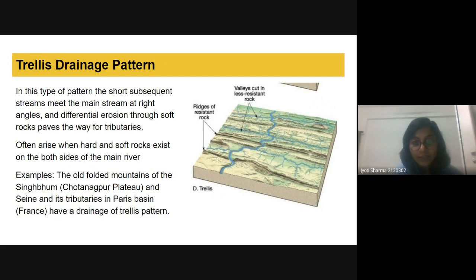Okay, so here we can see the streams meet at right angles. This often arises when hard and soft rock exist on both sides of the main river. Examples are the old folded mountains of Singhbhum in the Chota Nagpur Plateau, and the Son and its tributaries in the Paris Basin, which have a drainage of trellis pattern.